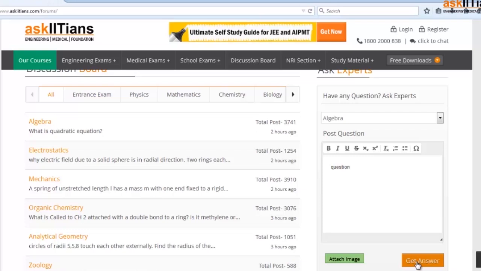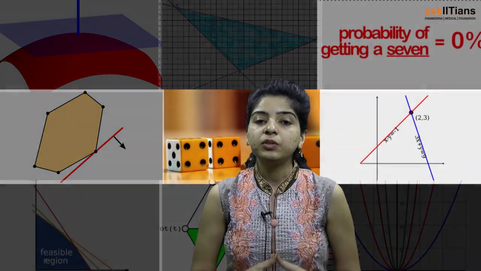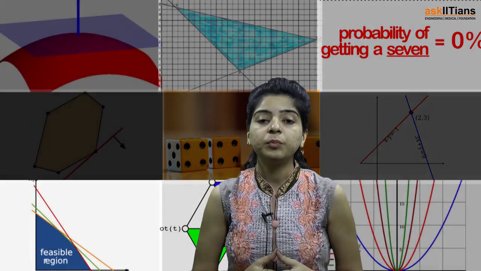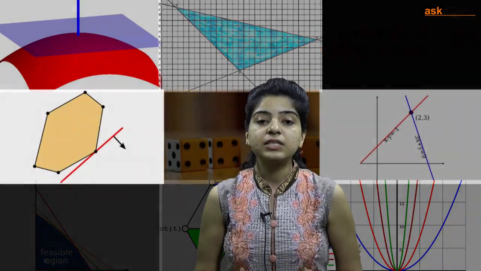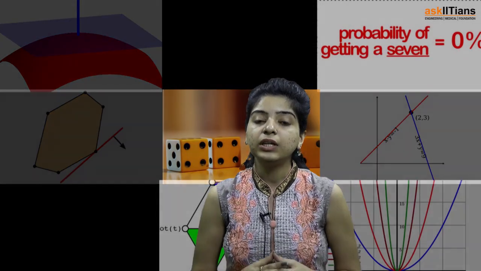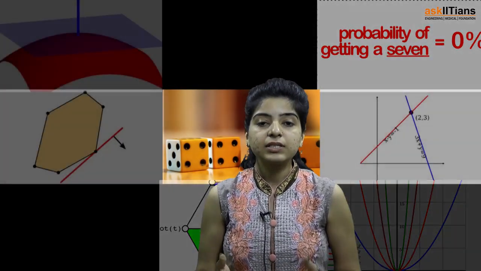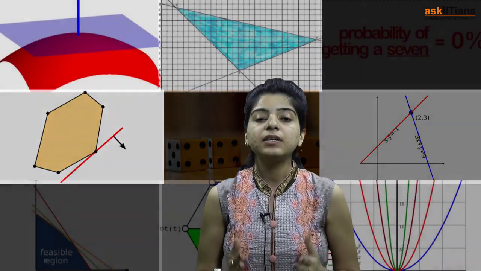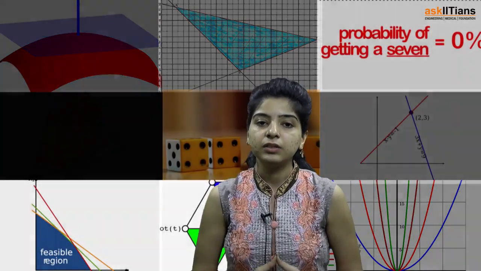Well, I hope you have understood the fundamental extreme point theorem and the various definitions. Now in the next section we will be switching to the solution of a linear programming problem, and we will discuss the graphical methods of solving a linear programming problem. We will discuss the corner point method as well as the isoprofit isocost method. So stay tuned.